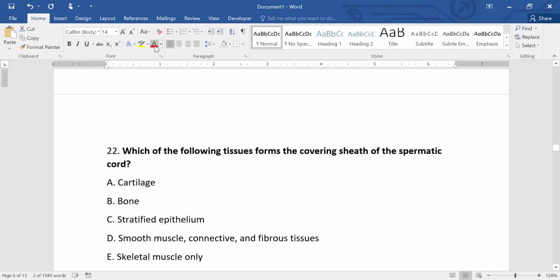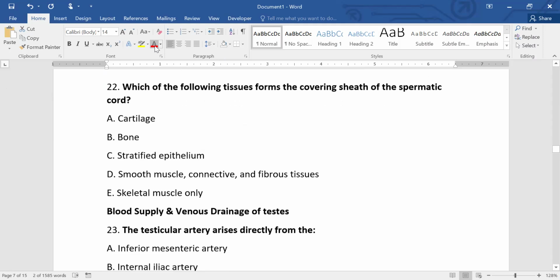Which of the following tissues forms the covering sheath of the spermatic cord? The options are cartilage, bone, stratified epithelium, smooth muscle, connective tissue, fibrous tissue, and skeletal muscle. So it is covered by smooth muscle, connective, and fibrous tissue.